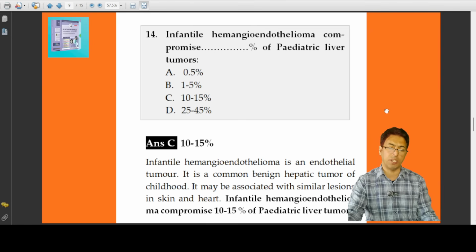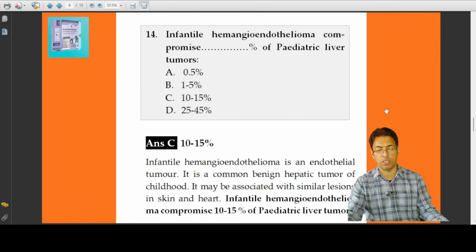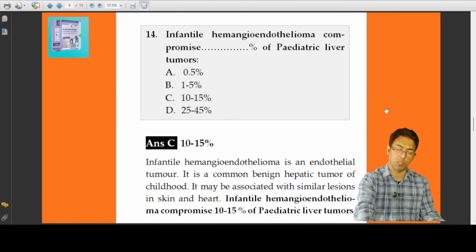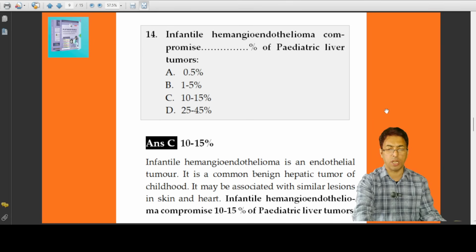They are common entities and they are common benign hepatic tumors, especially of the childhood age group. And they are usually present in the liver, and skin and heart may also be associated. So you have to remember that they comprise 10 to 15% of pediatric liver tumors. The takeaway from this question is that you have to remember the incidence and prevalence of certain important conditions, how prevalent a particular condition is in which geographic area, what are the geographic areas which are associated.